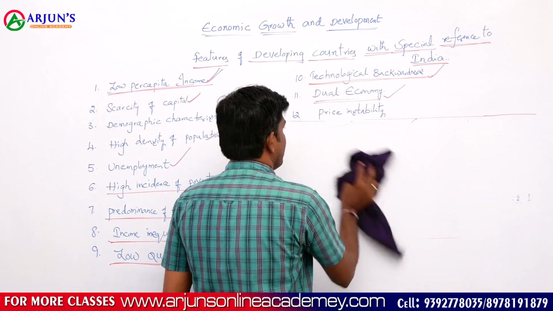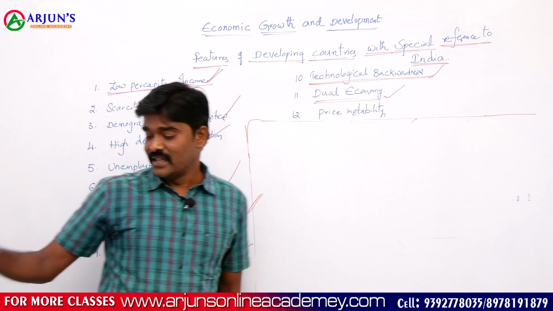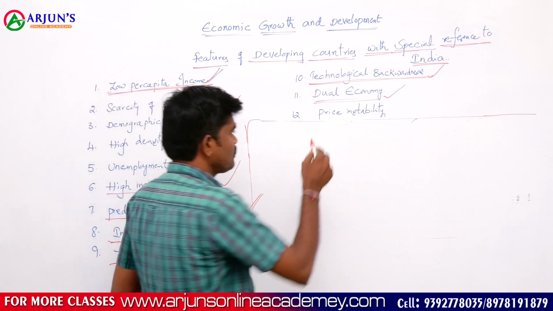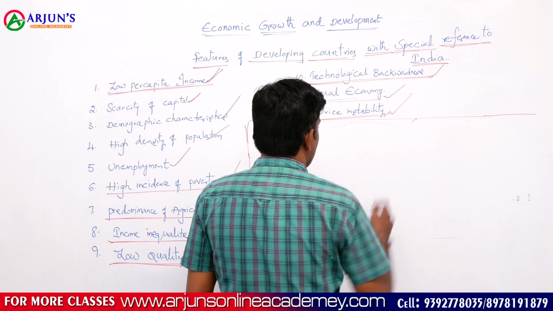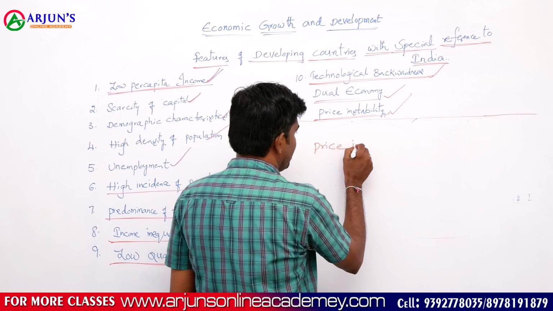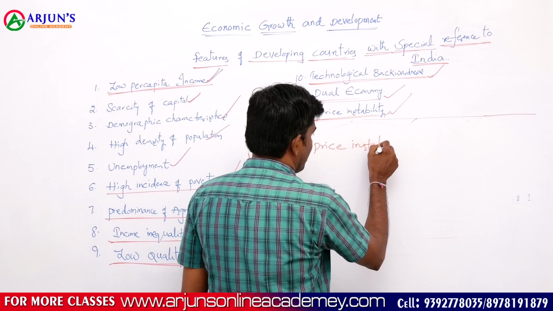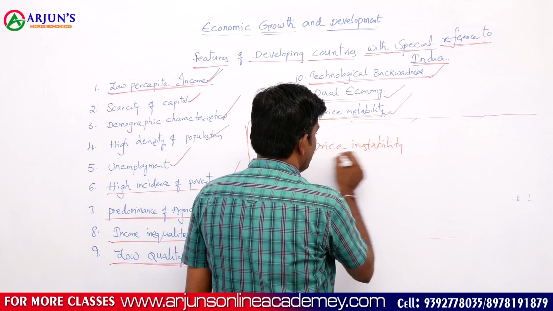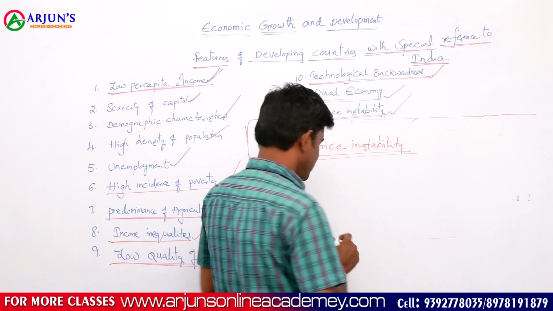Another important one, price instability. The last character feature is price instability. Price instability is another important character feature of a developing country. What is price instability?